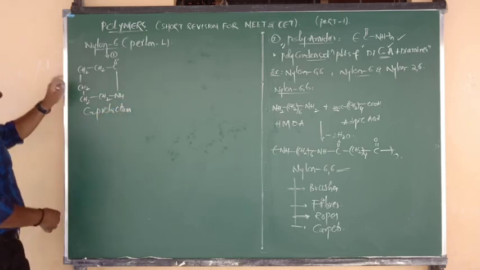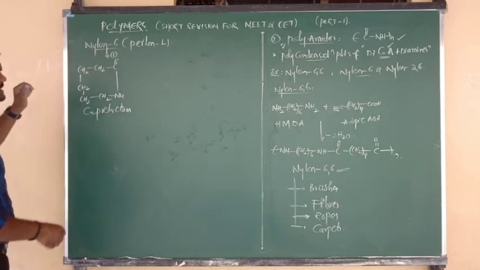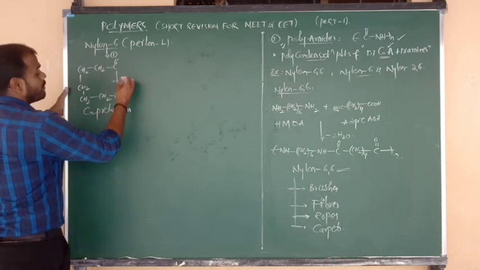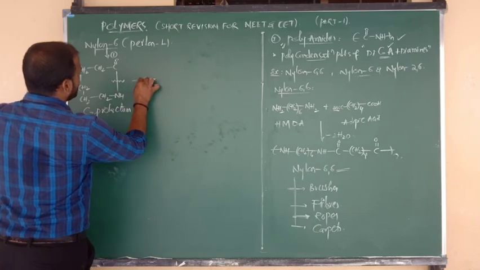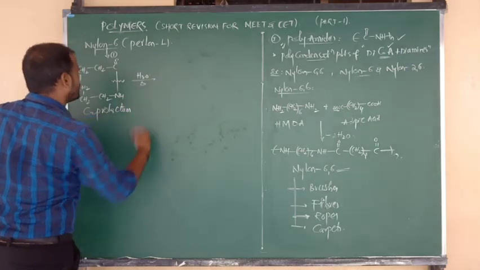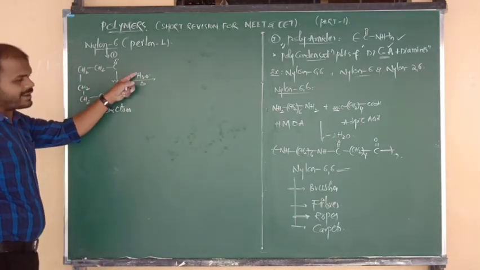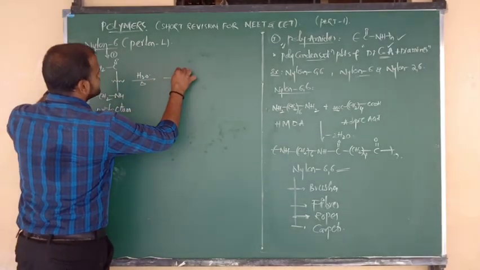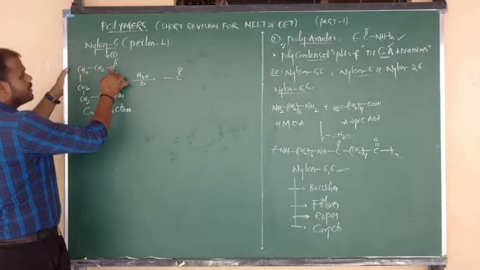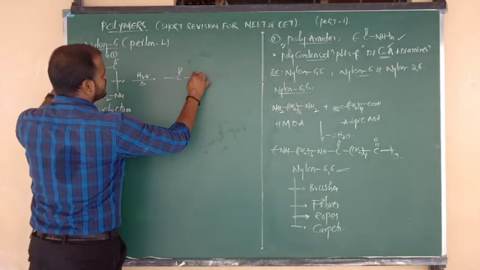So caprolactam is the monomer of nylon 6. Bond dissociation takes place between C double bond O and NH upon heating, followed by hydrolysis. Caprolactam upon heating or hydrolysis forms a product with C double bond O, and CH2, total how many groups? 5.